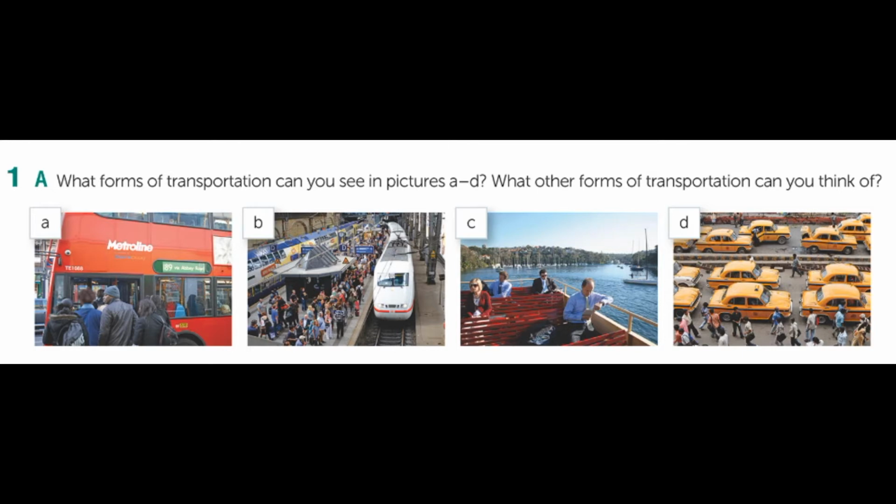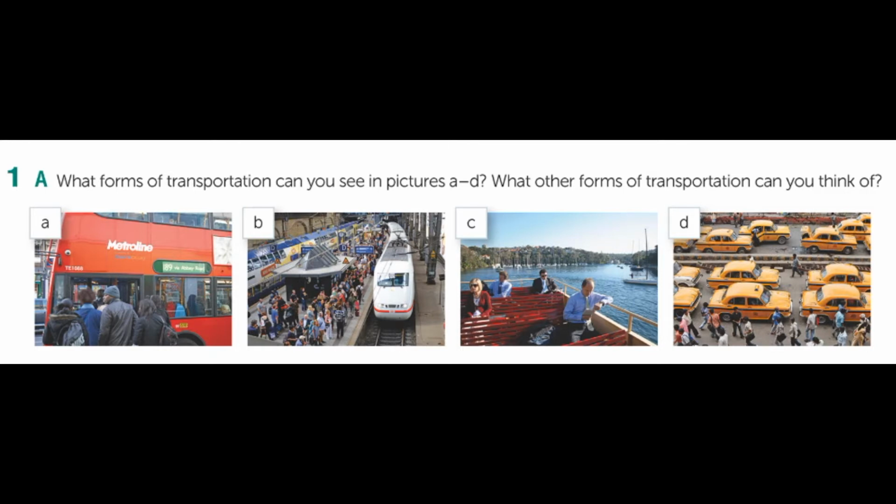So you can use boat or a ferry boat. Ferry boat means balsa. We use it to cross long distances in rivers, right? And letter D, this is a car, but it's a car that we use to take us to another place. That's a taxi or a cab, right?